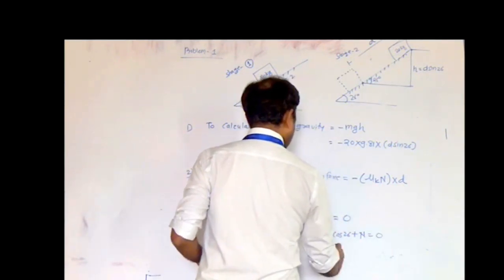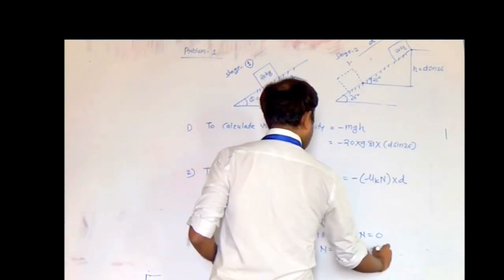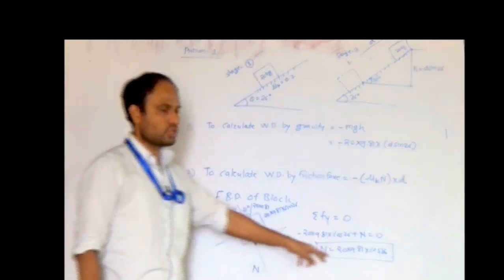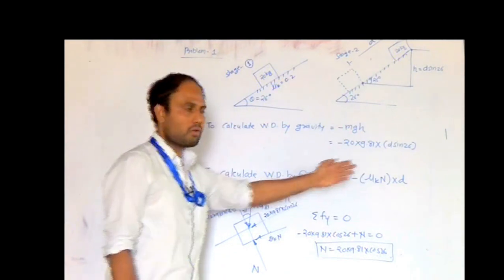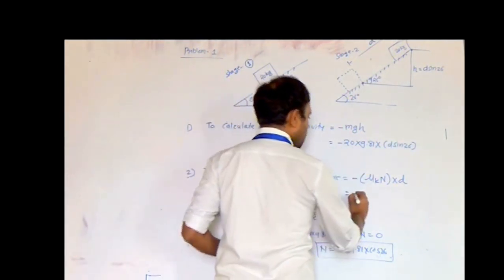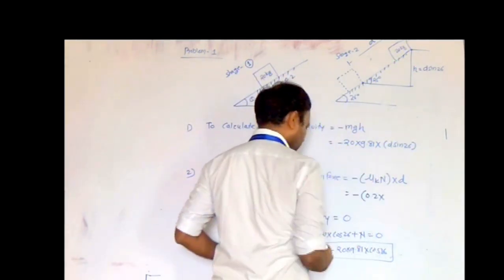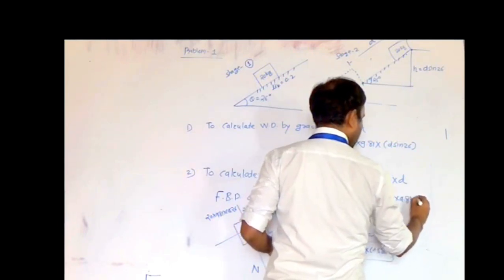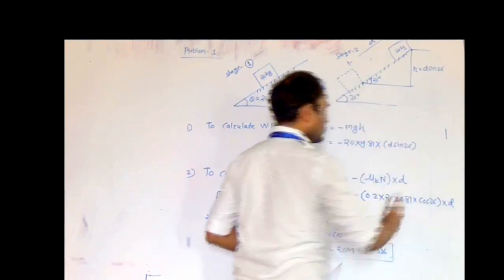So N will be equal to 20 into 9.81 into cos 26. This is the normal reaction we are getting. We have to use this value of N in this equation to calculate the total work done by the friction force. So now the work done by the friction force becomes minus mu k, which is 0.2, into N, which is 20 into 9.81 into cos 26, into d. So this is the work done by the friction force.